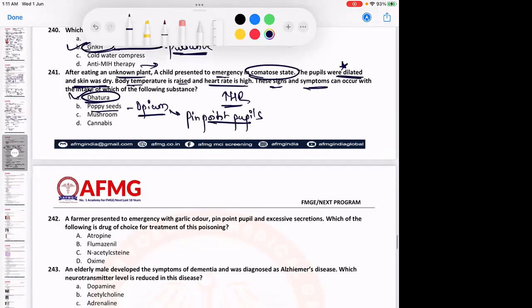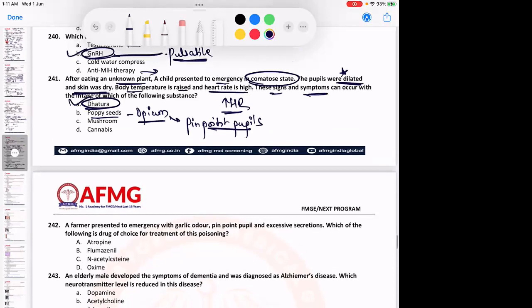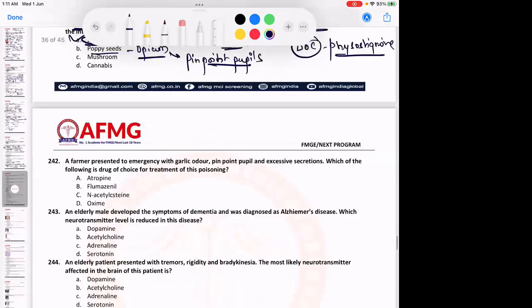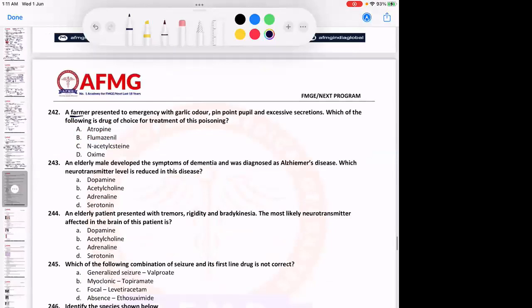Okay, these are the features. No issues with this, anybody? So remember, this is Dhatura poisoning, and the drug of choice for Dhatura poisoning or atropine poisoning is physostigmine. A farmer presented to emergency with garlicky odor, pinpoint pupil, excessive secretion.